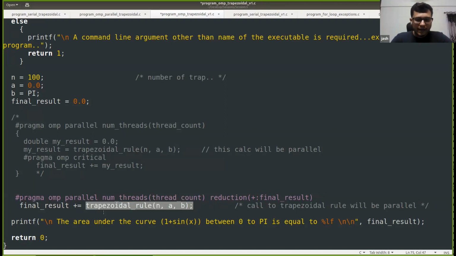Just that the addition of final result, using this operator on the variable that we have specified, will happen in a critical section. So that is what happens internally when we use this reduction and specify the operator and the variable. So let us quickly see the slides now.